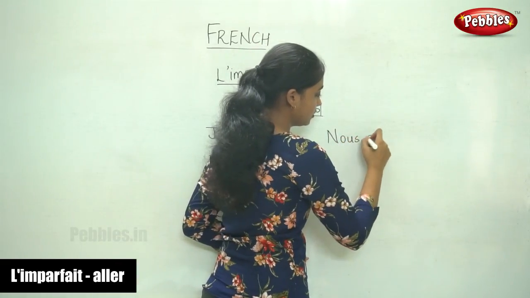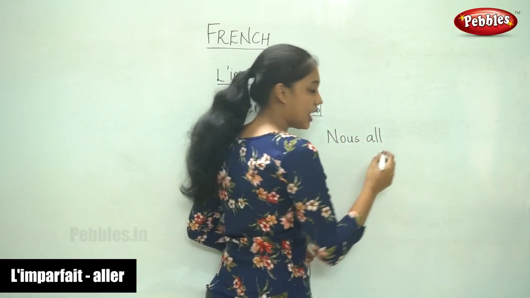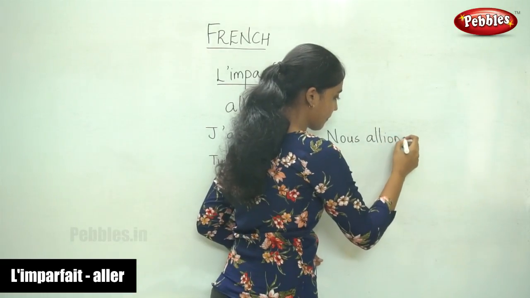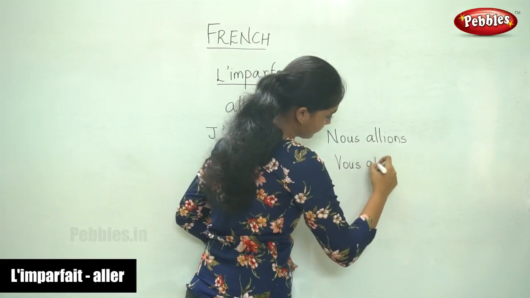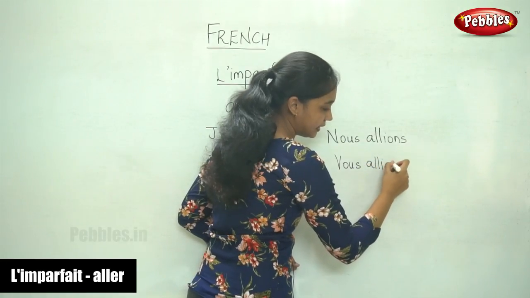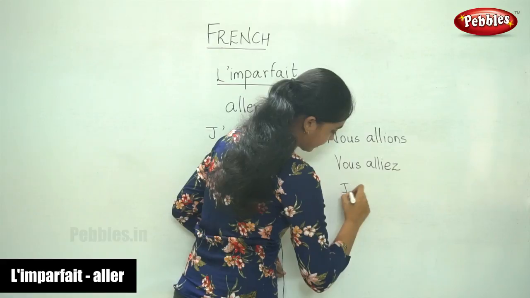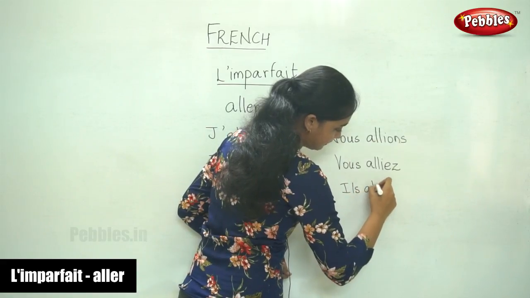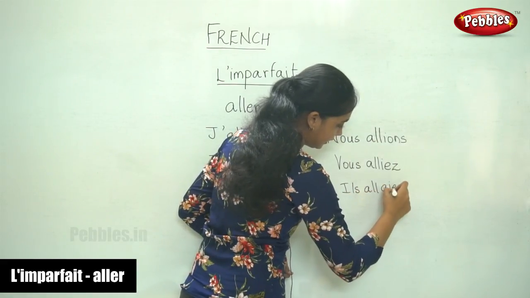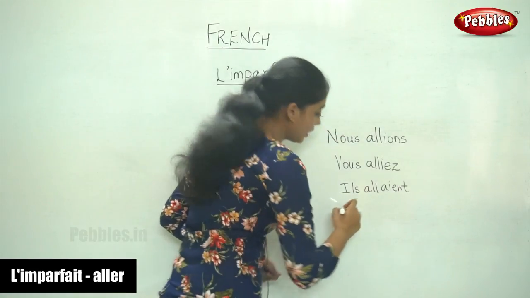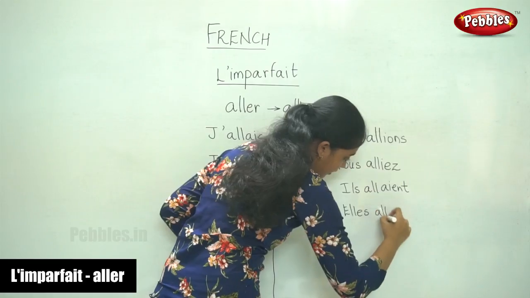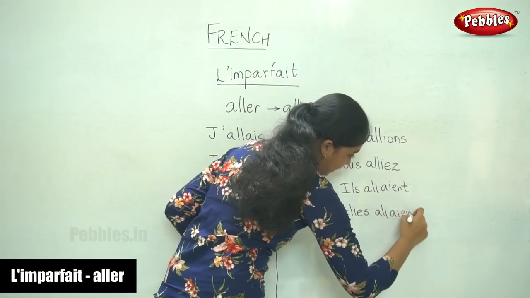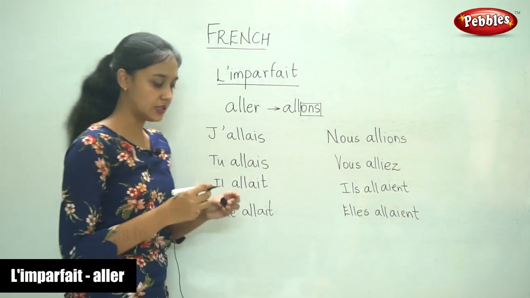For nous, ions. Vous, iez. For ils, aient. And for elles, aient. So this is how you write.